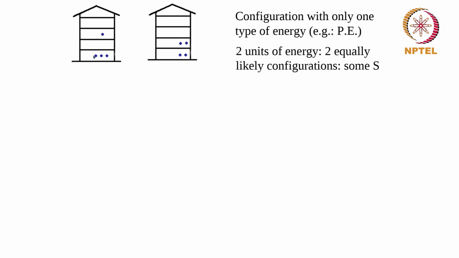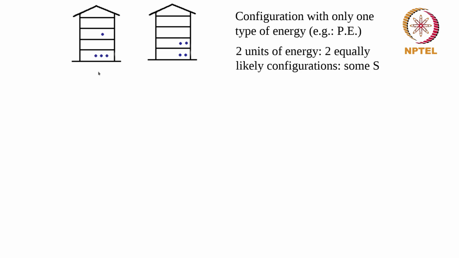So for example, in this system over here, we see that these 3 are on the ground floor. They are in this bottommost box, the ground floor. They have 0 energy. This is on the second floor. So we have one object with 2 units of energy, 3 objects with 0 units of energy. So the total for this configuration here is essentially 2 units of energy.